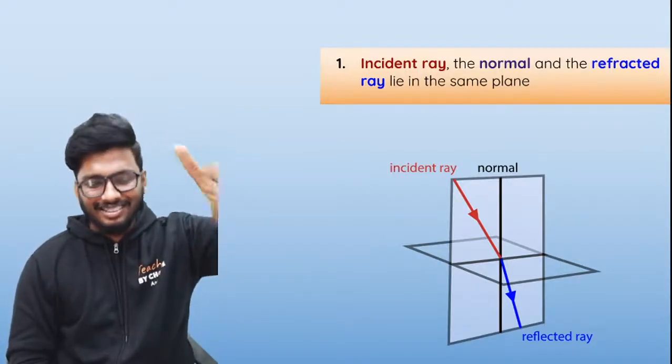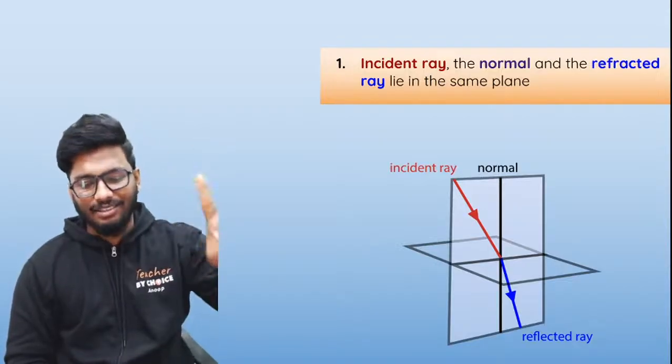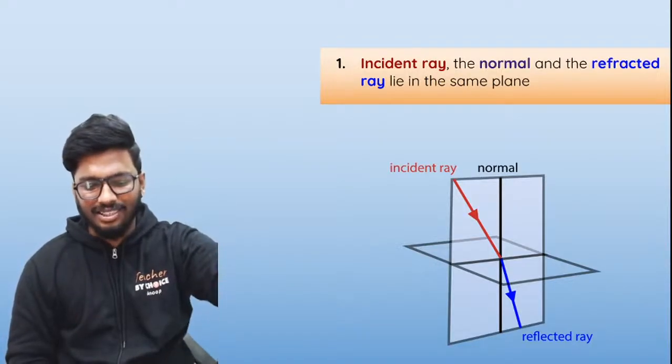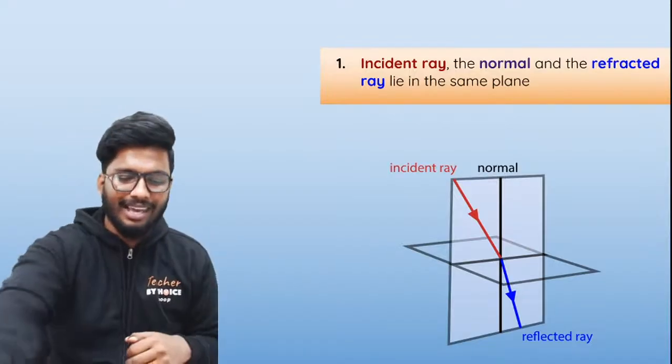Now, did you guys understand this? The first law of refraction is clear. That is, the incident ray, the refracted ray, and the normal all lie in the same plane. Are there any doubts in this one? If there is any doubt, let me know right now. No doubts? Awesome.